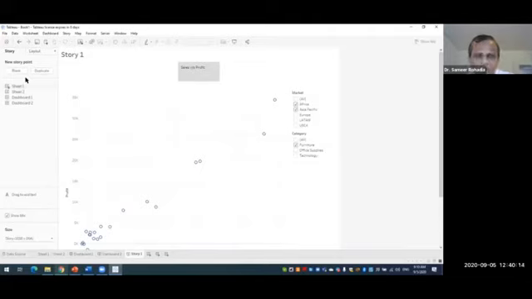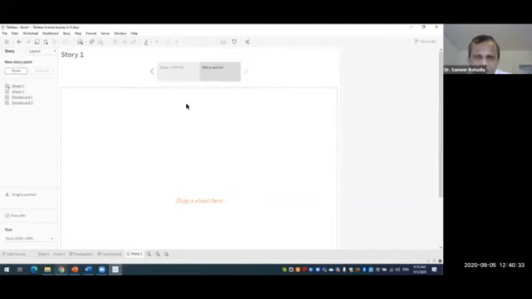Now, if we want to have the second story page, then on the left hand side, in this new story point, we click blank. As soon as we click the button blank, in the center area you can see that our second page has been created.